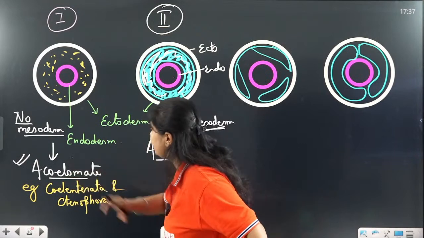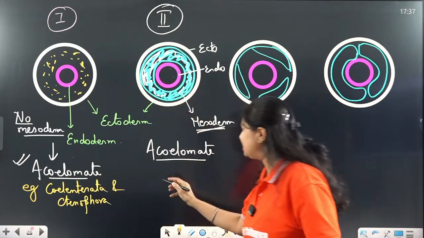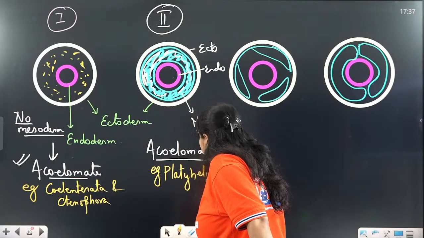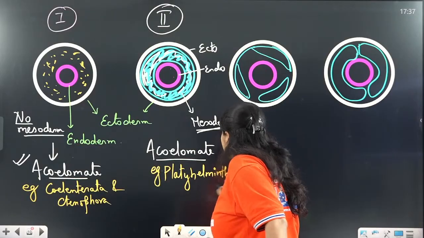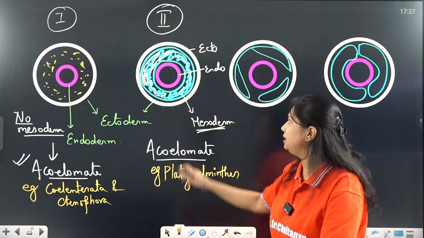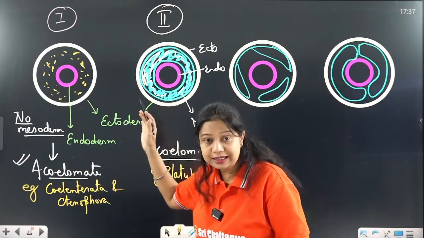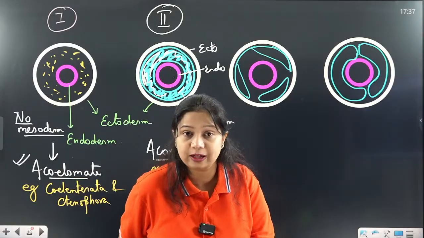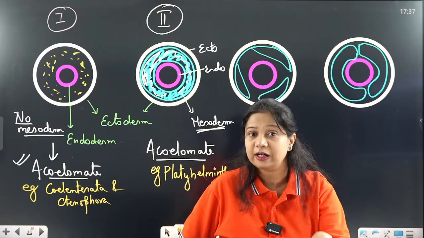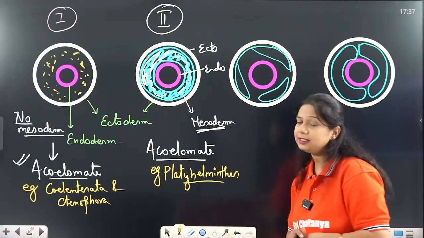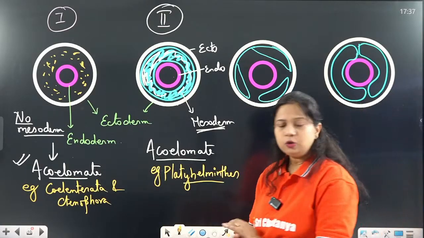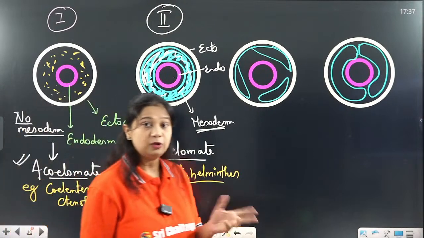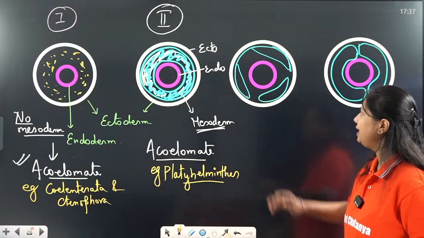So they are also acoelomate, and this is the case we see in platyhelminths, in which the third germ layer is also present. Mesoderm is present, but there is no empty space present between the ecto and endoderm. Hence, they are called acoelomate. Empty space is not available. That space is covered or filled with a tissue. So, we have two types of organisms, both acoelomate. One group does not contain mesoderm, another group does not have the empty space.